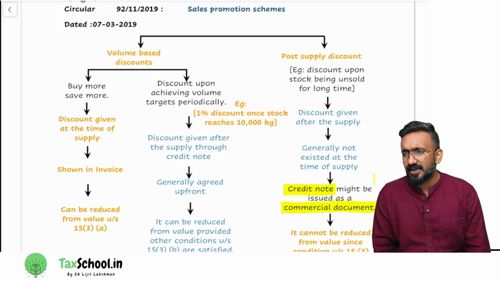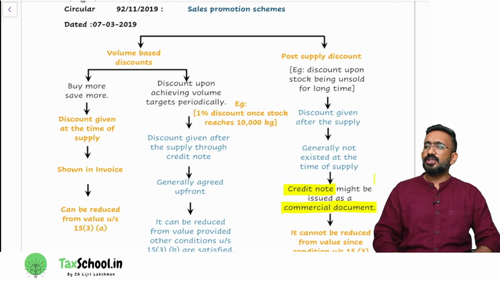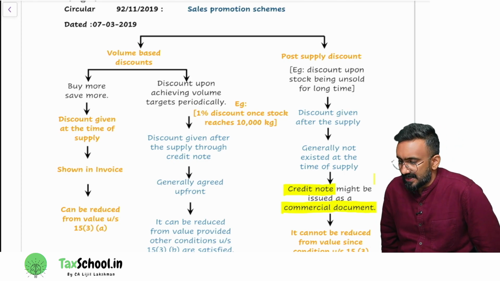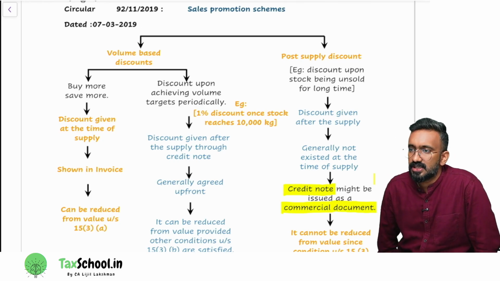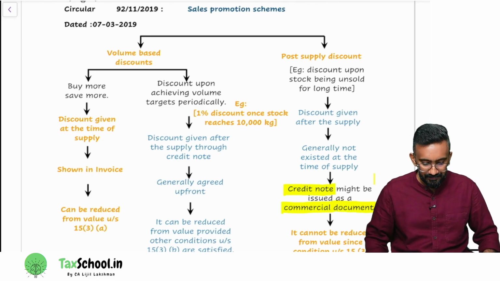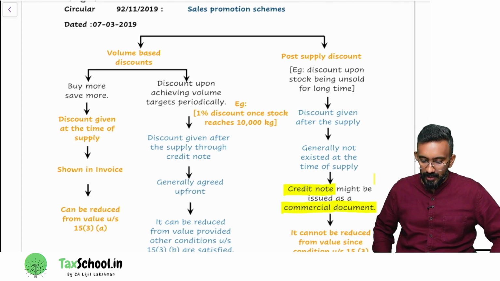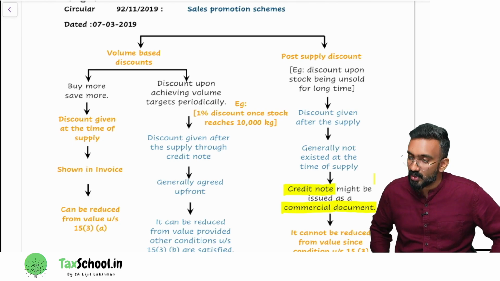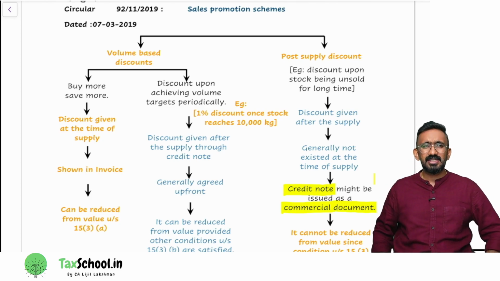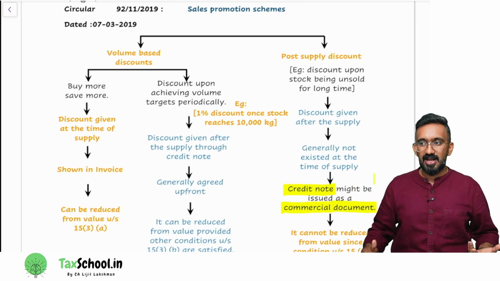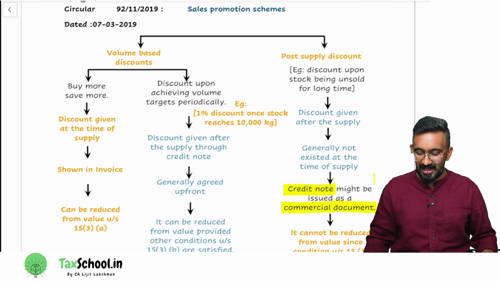They just clarified how discounts will be generally used for improving sales. As a sales promotion method, sometimes discounts are being used. There are two types of discount that I'm putting across here. One is a volume based discount, another one is post supply discount. Sales promotion means to improve sales. There are multiple methods that help you improve sales.